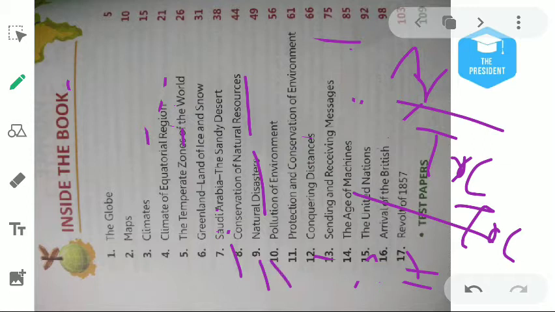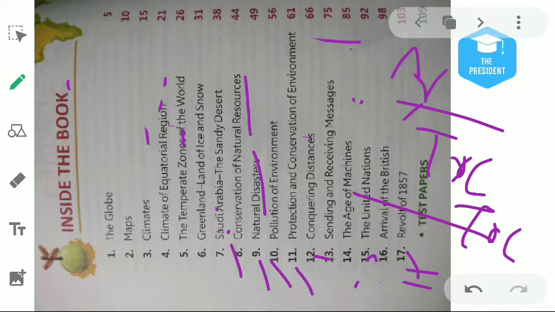Then chapter number 10 will be about the pollution of the environment. We are living in an environment, so due to some processes, like we are burning the wood, smoke goes into the atmosphere and it pollutes the air. We throw garbage anywhere, it pollutes the soil. Similarly, we throw our dust and garbage in water bodies, rivers, this pollutes the river. So different types of pollution we will read about.